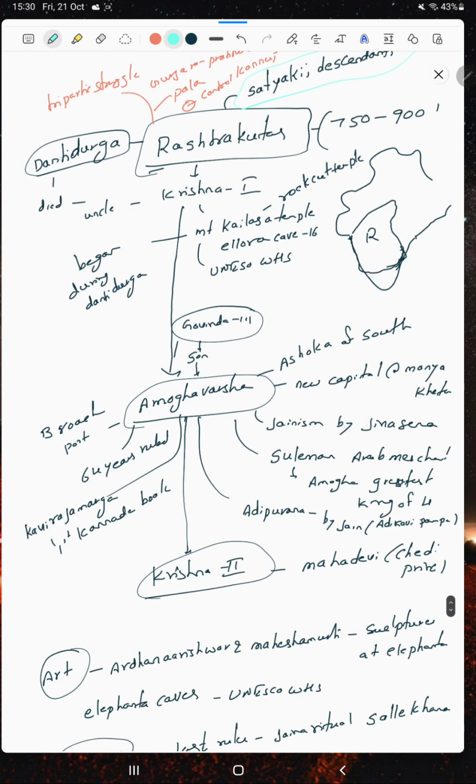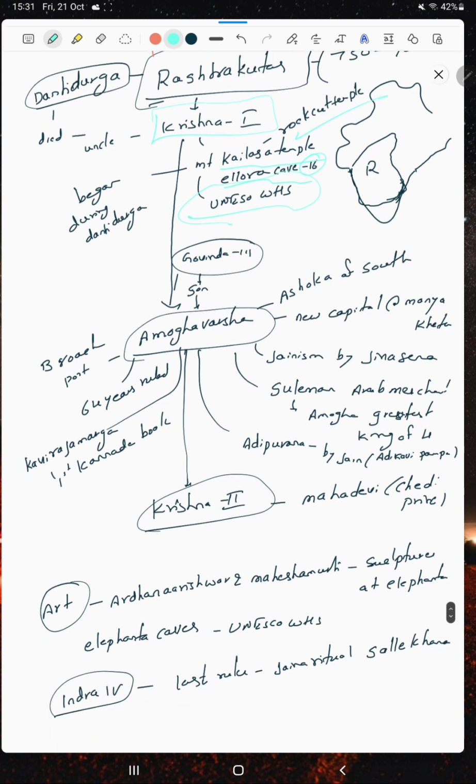After Dantidurga there is Krishna I, because there was no male heir. His uncle took charge, and Krishna I built the Kailasa temple at Ellora, which is cave number 16 and has UNESCO World Heritage Site recognition as a rock-cut temple. It actually started during the period of Dantidurga, but the major portion of this temple was built by Krishna I.